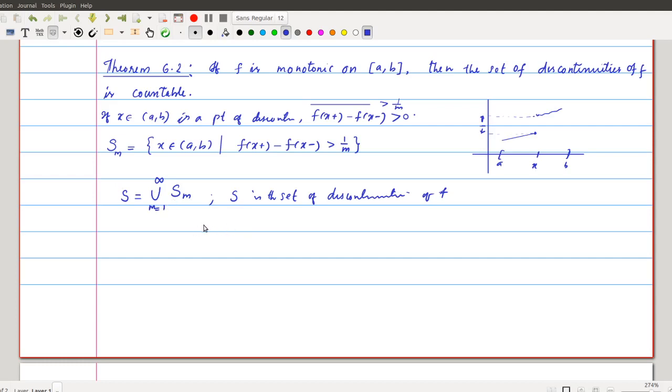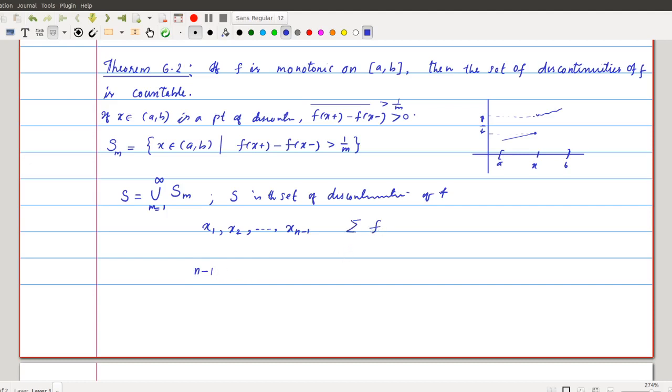Now if we choose a certain number of points x1, x2, etc., x(n minus 1), if you choose any n minus 1 number of points from this Sm, എന്ത് സംഭവിക്കും? ഈ പറയുന്ന നിങ്ങൾക്ക് ആർബിട്രറി, this n minus 1 is arbitrary. If Sm contains infinitely many elements, then you can choose any finite number of elements from that set. ഈ പറയുന്ന n minus 1 elements ഉണ്ട്. ഇത് നമ്മൾ കഴിഞ്ഞ തിയറത്തിലും പ്രൂവ് ചെയ്യാൻ പറ്റുന്നത് എന്താണ്?